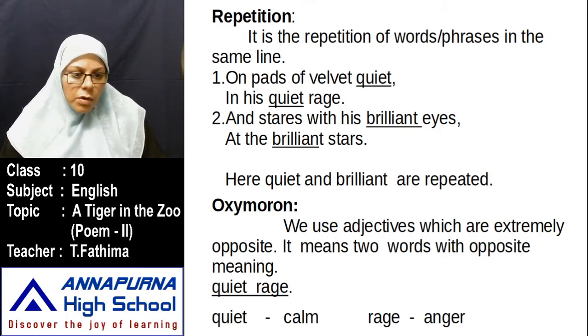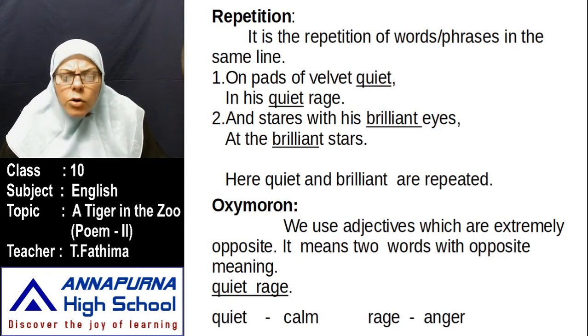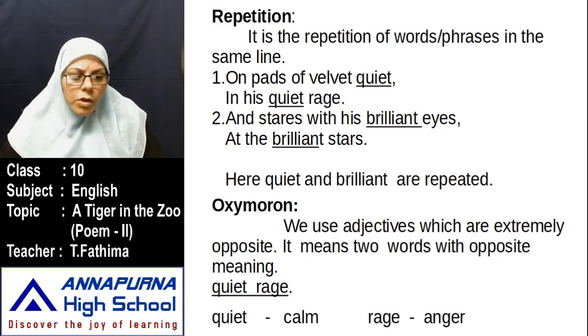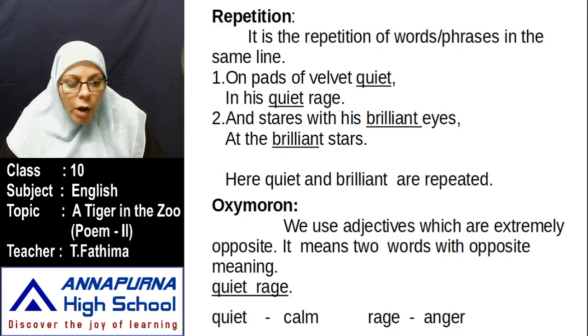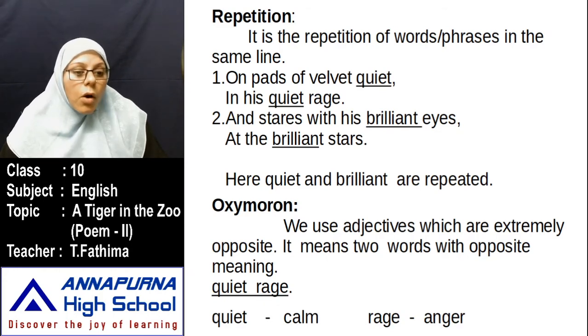What is oxymoron? We use adjectives which are extremely opposite. It means two words with opposite meanings. Here, see, quiet rage. Quiet means calm. Rage means anger, very uncontrollable anger. Both are quite opposite, but here the poet has given them as one phrase, quiet rage. When two quite opposite words come side by side, such words are called oxymoron.